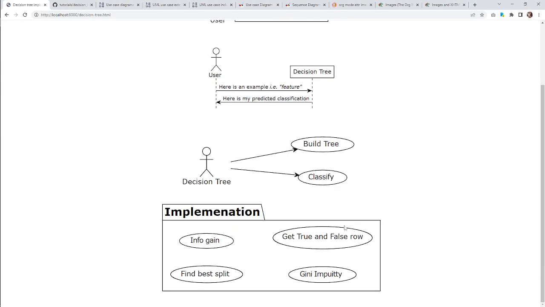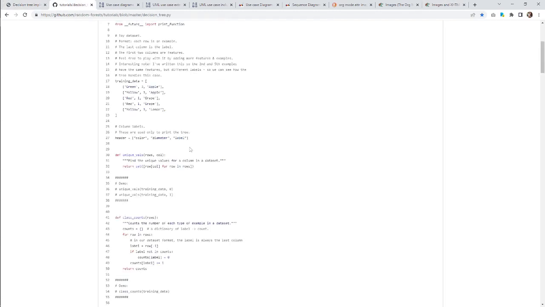This is very much similar to how I program in real life. I would just get some stuff going and then build on it. So for instance, building the tree, I'm pretty sure all of these things are related to building the tree. And since what we're really doing is reading the code and translating it, we can actually find out very easily by reading the code.